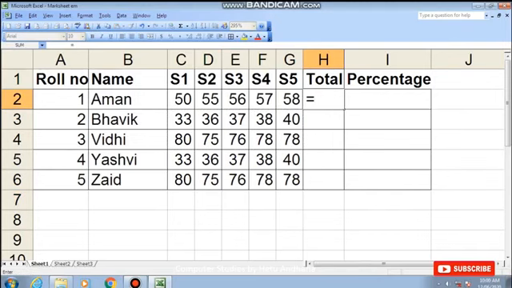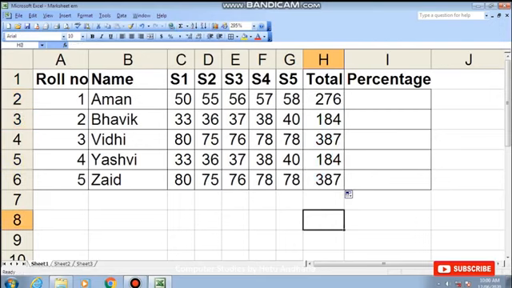Is equal to, and then you have to go on adding the things, right? So you will get the answer. And using the sum function also you know how to do. I delete this and then auto sum C2 to G2. So I get the total. Now I drag this, so I will get the total marks of all the students.